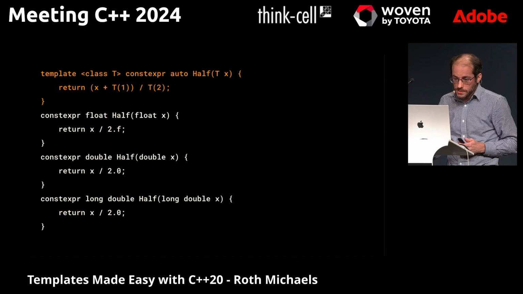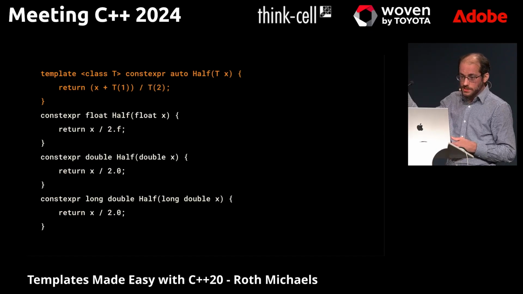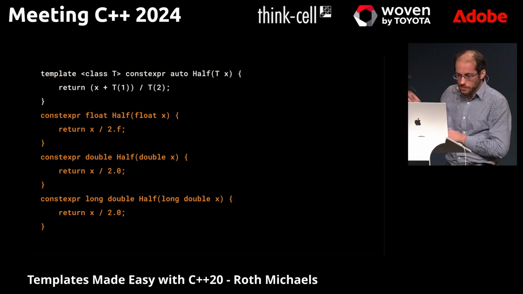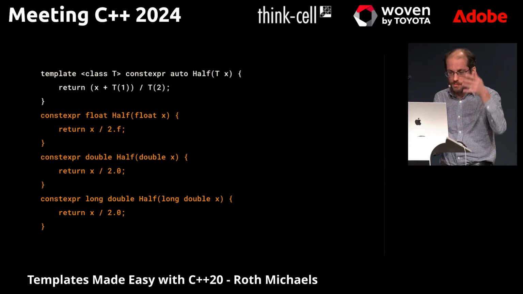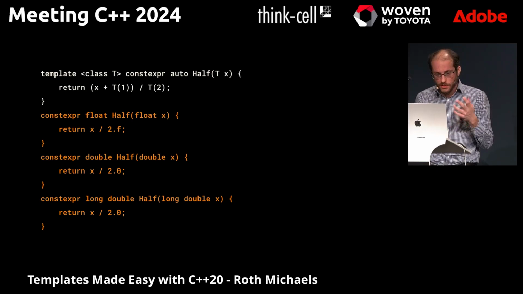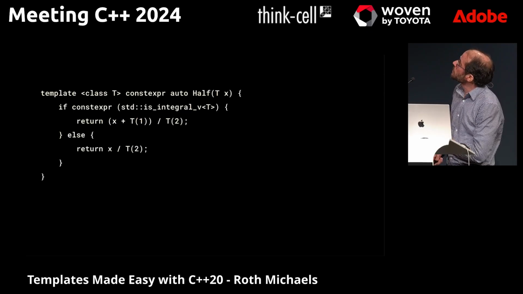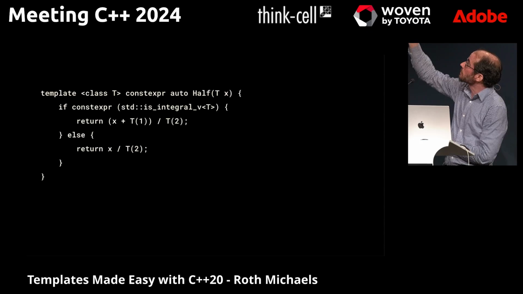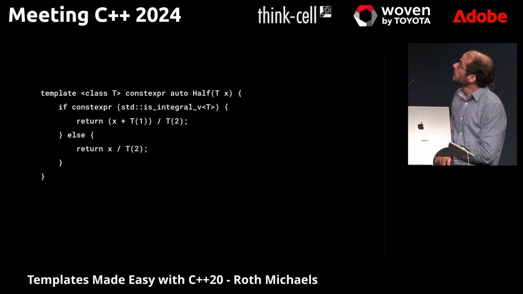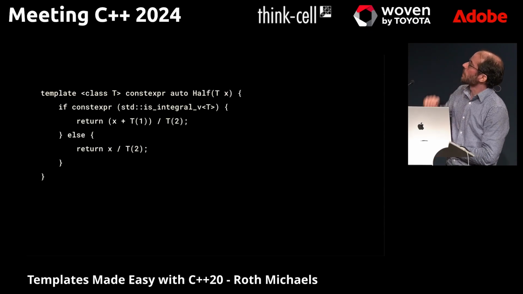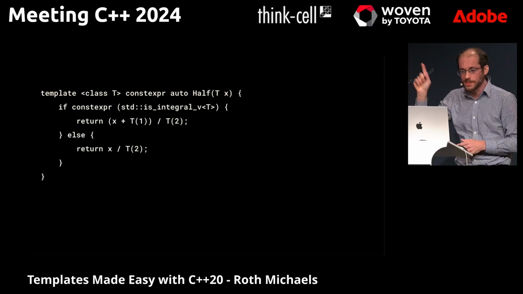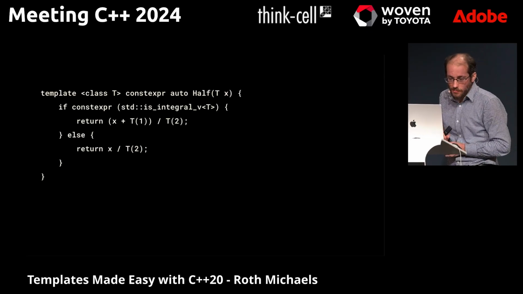If we're looking at this example here, we see that this is the one that's going to work for anything. These are our double overloads. But instead, we can put this all together into a single function. I'm sorry, it's not a concept yet, we have a type trait here, but there is also an integral concept.